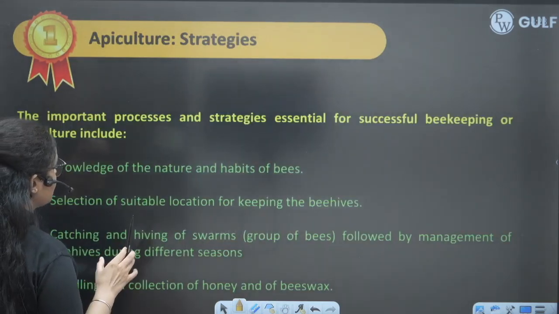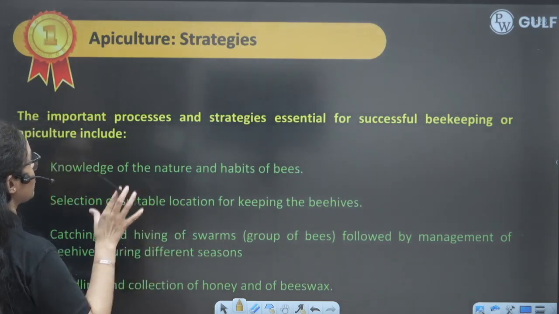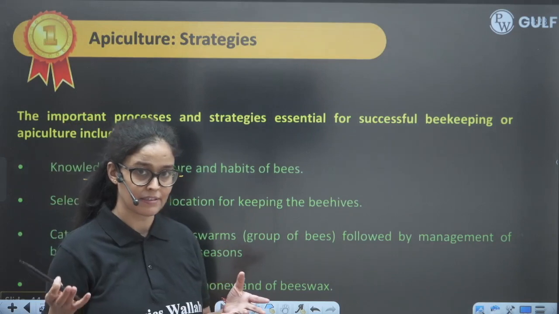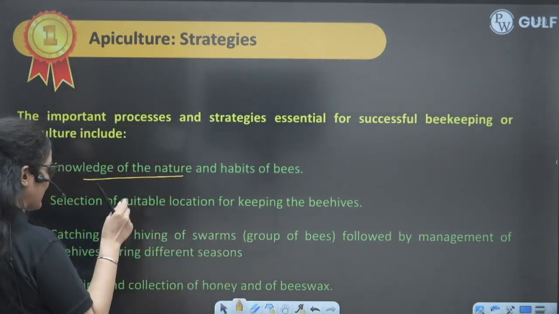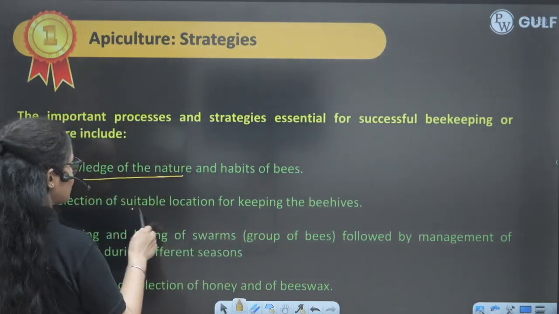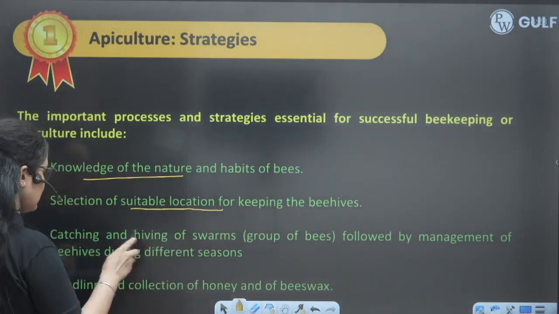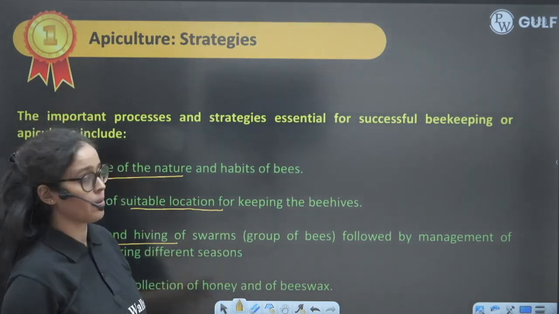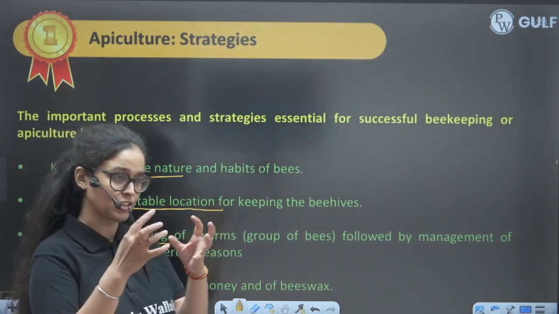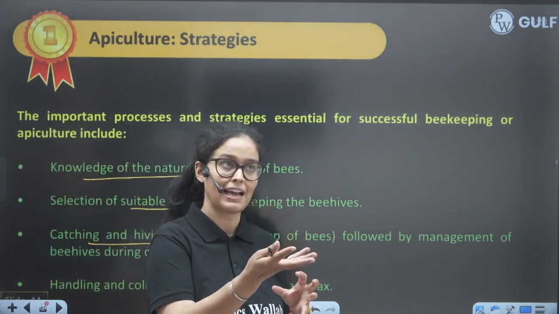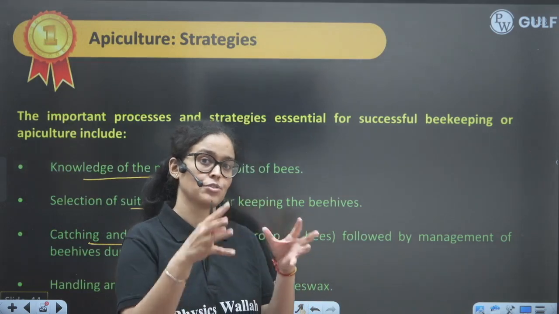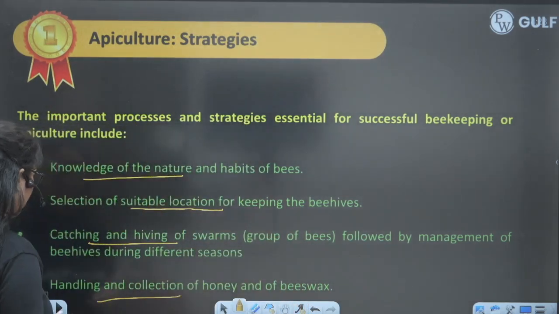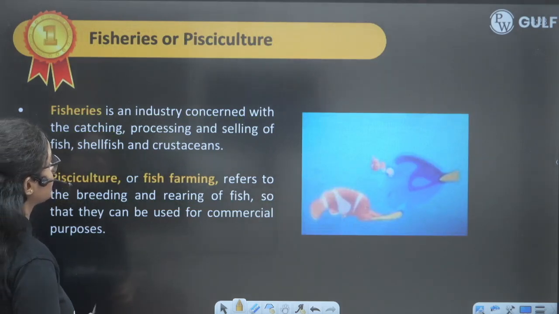Next, what are the important things required for apiculture? Knowledge of the nature and habits of the bee. This is so important, right? So that we can get huge benefit. Selection of a suitable location for keeping the beehives. Catching and hiving of the swarm is very important, so that we will catch them and put them in the artificial chamber, and they will start forming the colony over there, right? Handling and collection of honey and beeswax should also be there.